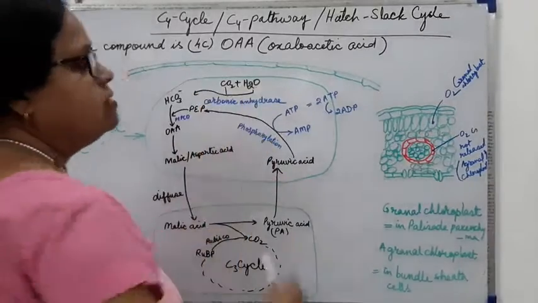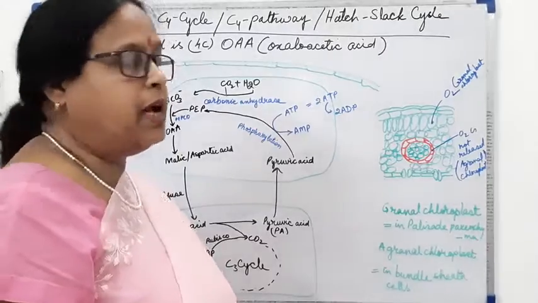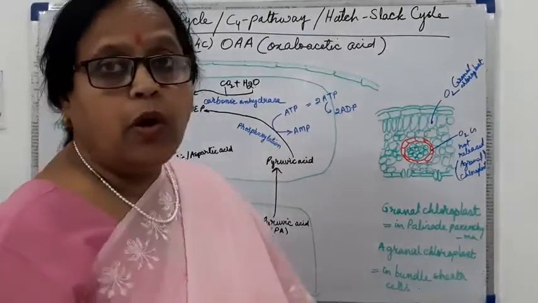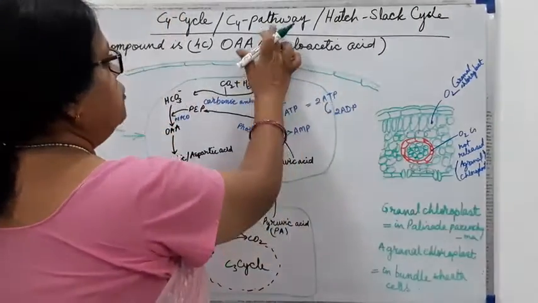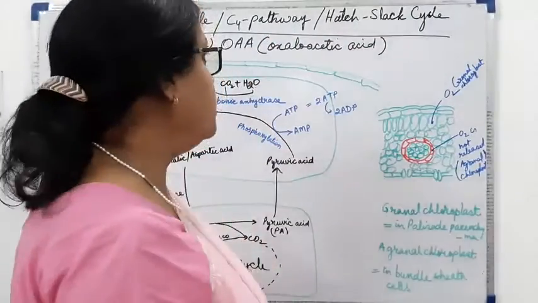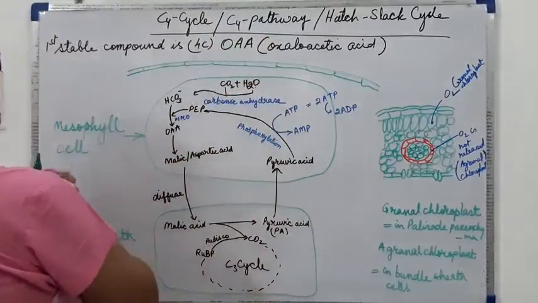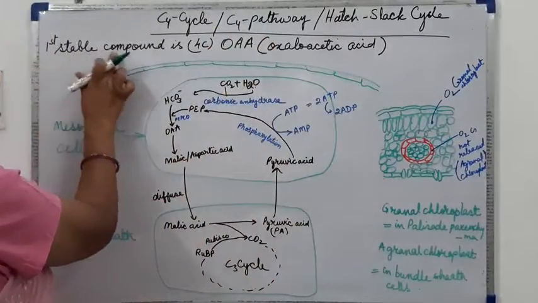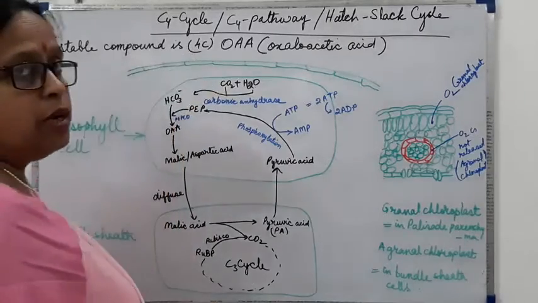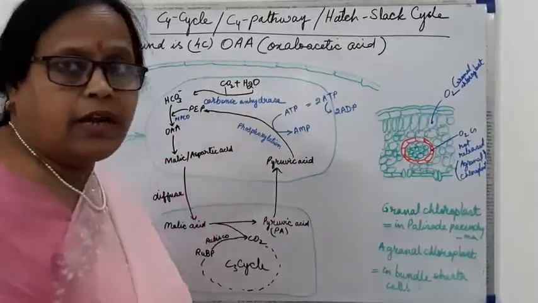Now next is the C4 cycle in C4 plants, and we call it the C4 pathway or Hatch and Slack cycle also. Now again, why do we call it the C4 cycle or C4 pathway? Because the first stable compound is a 4-carbon compound, that is OAA or oxaloacetic acid.